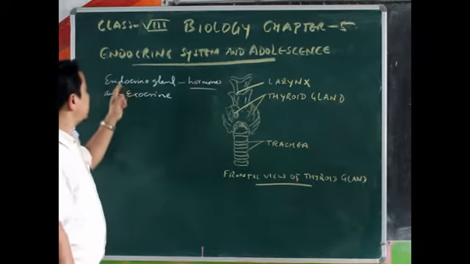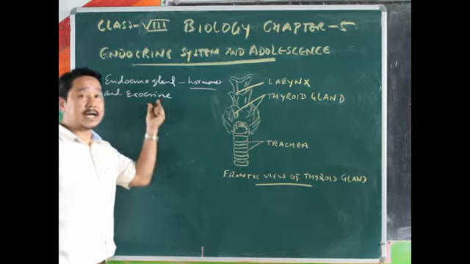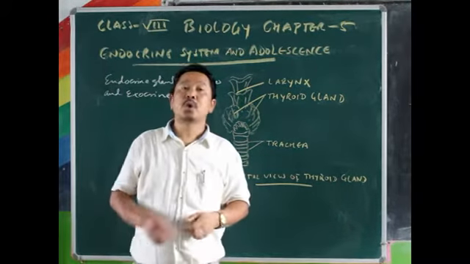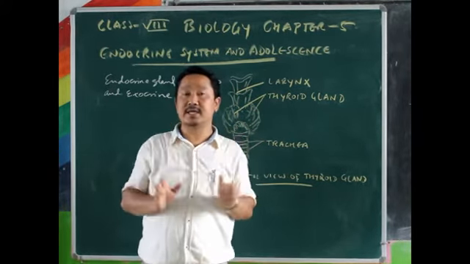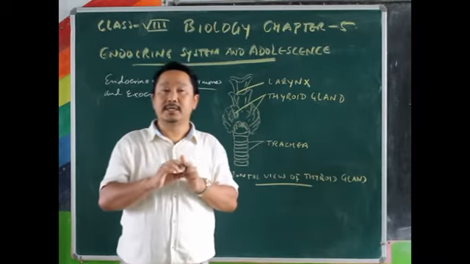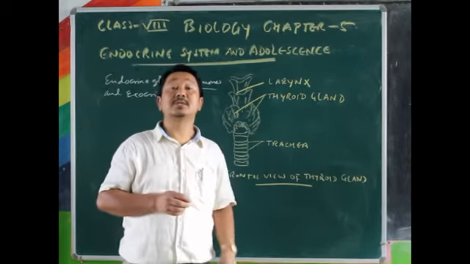I was talking about the endocrine gland, and I have told you about exocrine. So exocrine gland is a gland which secretes many things there in the body, but they have duct, like salivary gland.